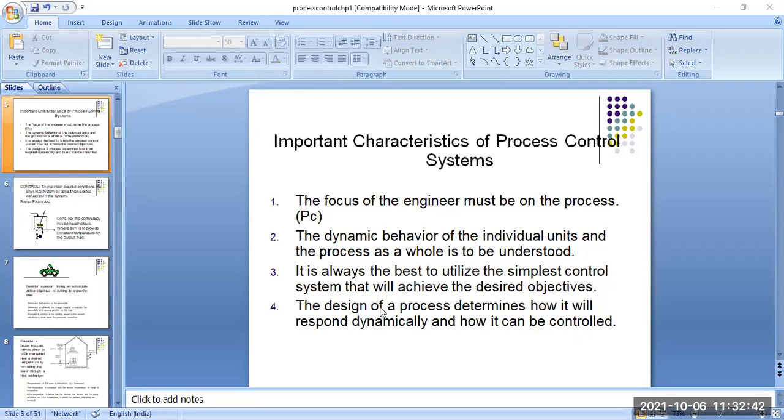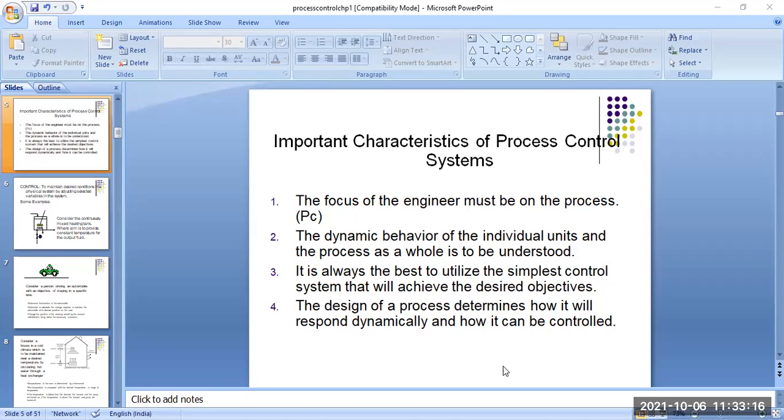You have to know the basic response and the basic design of the control system or instrumentation control system, and also how it is controlled. These are the important characteristics of any process control system or process control industry.